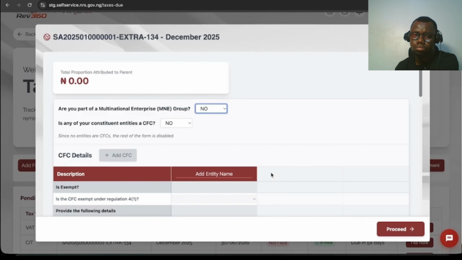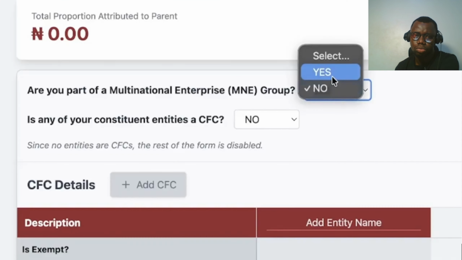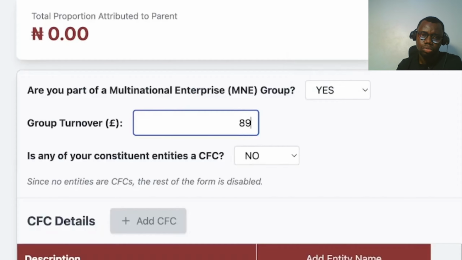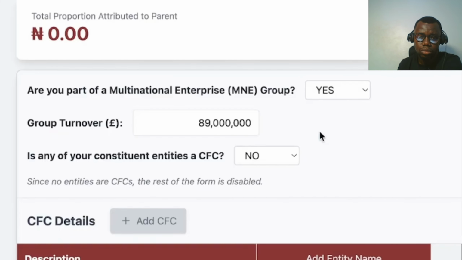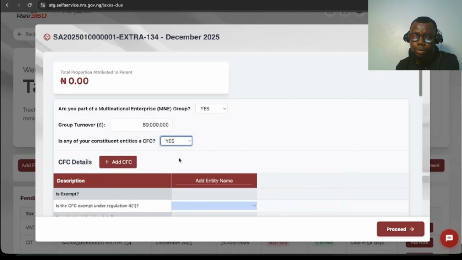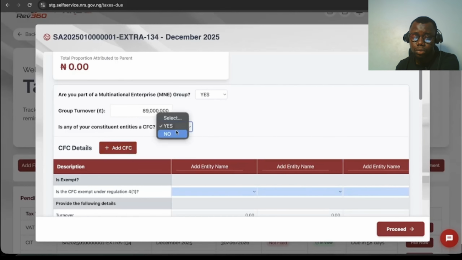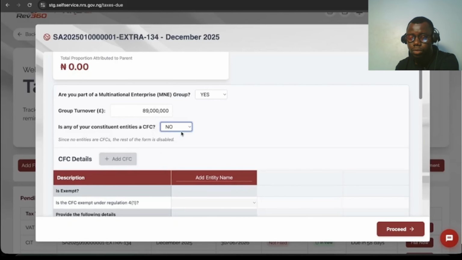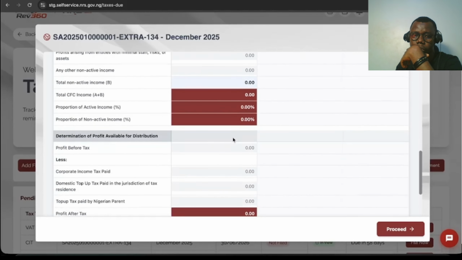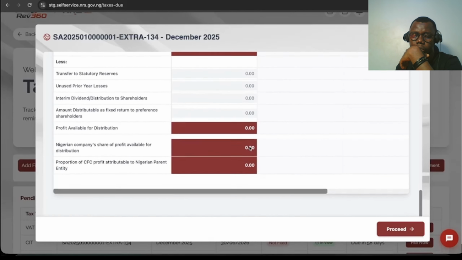Next, indicate whether your organization is part of a multinational enterprise. If applicable, provide the group turnover. You will also be asked if any entity is a controlled foreign company. Where applicable, enter the required details, including name, country of incorporation, ownership percentage, and financial information. If neither applies, proceed accordingly.